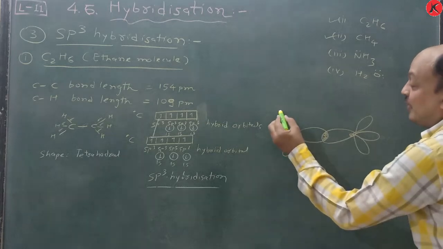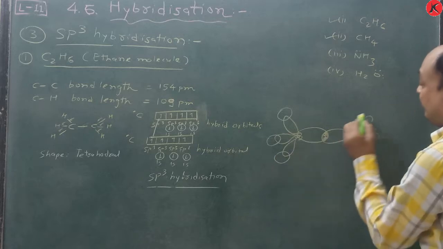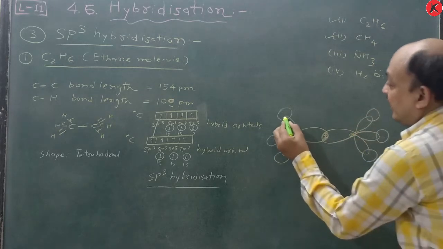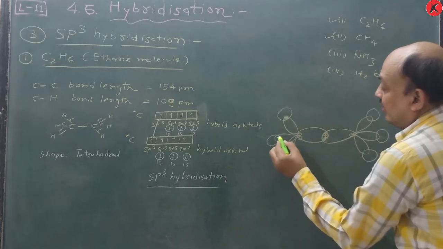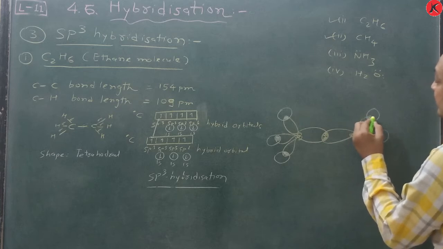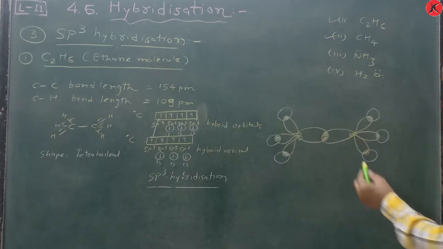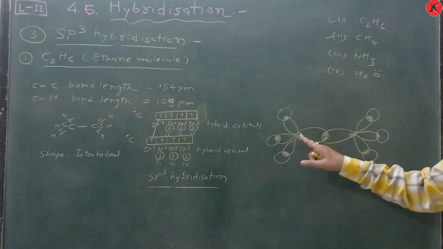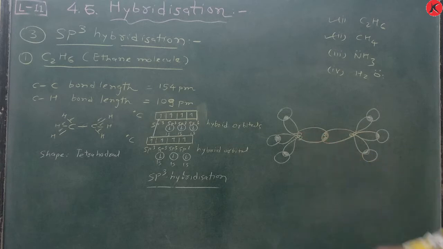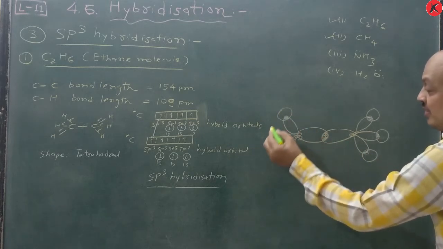Suppose it is ethene, then it would be sp2, but here it is sp3, and the hydrogens share their electrons, overlapping to form sigma bonds. Due to the hybrid orbital, this lobe becomes larger on the back side, that's why we draw it this way. Here are the hydrogen atoms with 1s orbitals, and these are sp3 hybrid orbitals of the carbon atom.